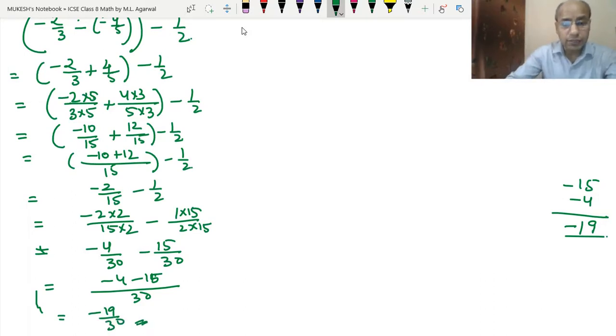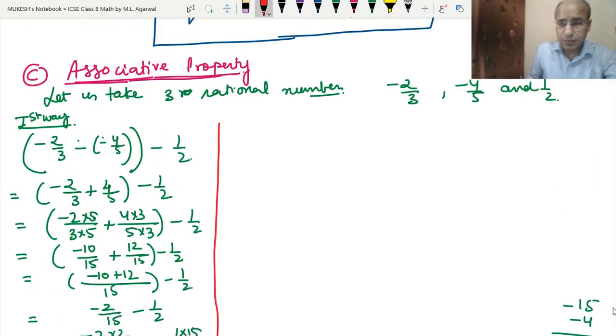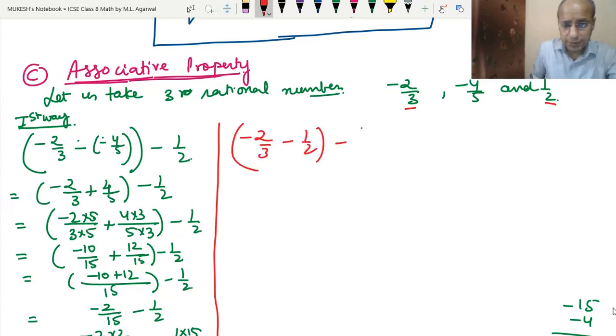Okay. Now let's do the second way. In this, what will we do? First we will take these two numbers, then we will subtract this number. So the second way we have taken is minus 2 upon 3, minus 1 upon 2, and then minus 4 upon 5 that we have taken. So here the LCM is 6. Now minus 2 into 2 upon 3 into 2 and minus 1 into 3 upon 2 into 3.